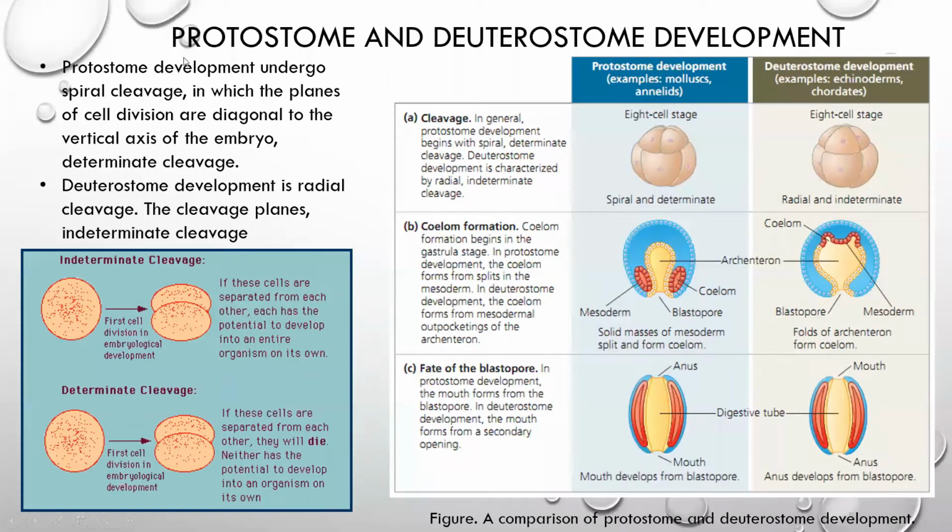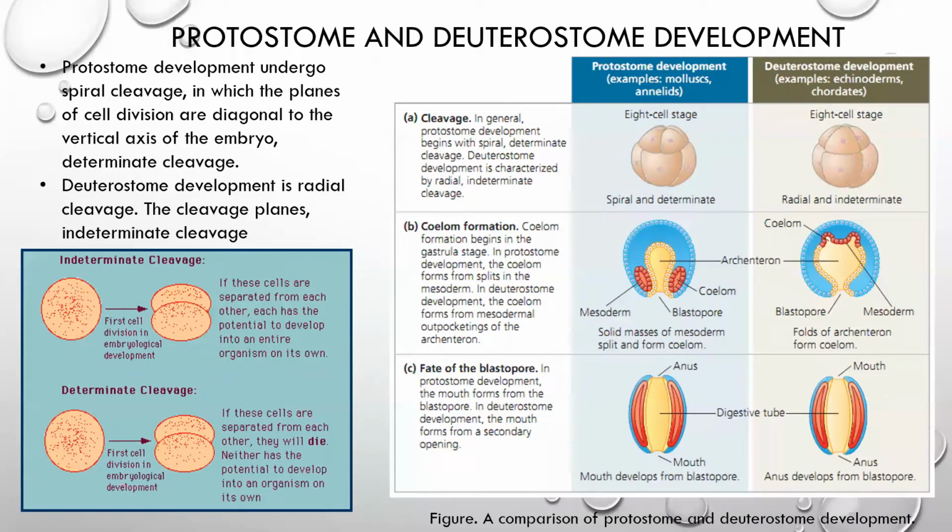Protostomes and deuterostomes, these groups are divided on the basis of the animals' development. Triploblasts mostly have two different patterns of development, protostomes and deuterostomes. Basically, we will study the various features, and you can observe the cleavage.